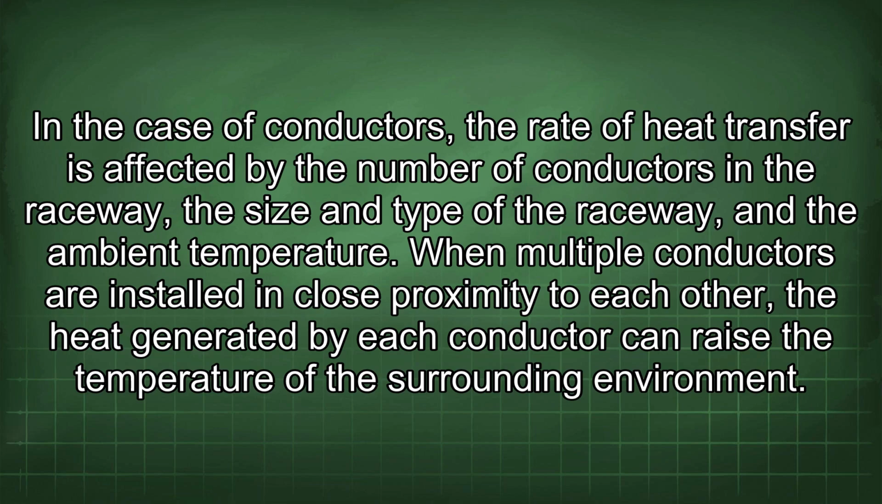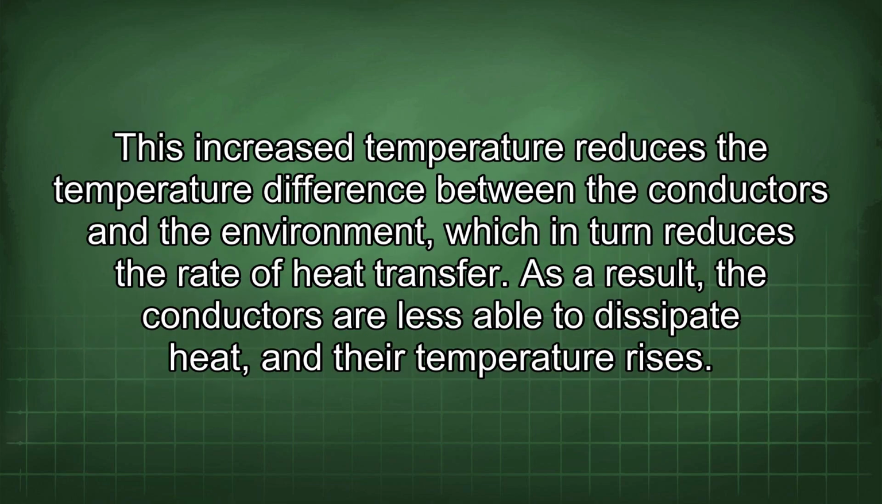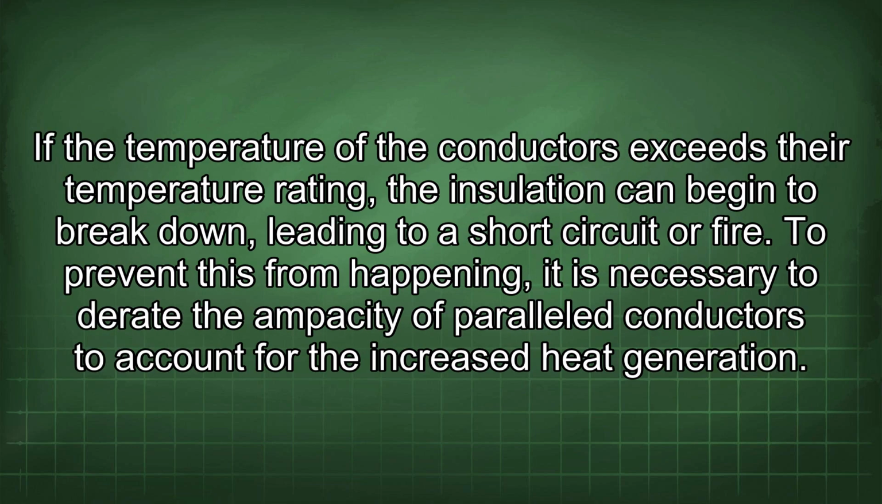When multiple conductors are installed in close proximity to each other, the heat generated by each conductor can raise the temperature of the surrounding environment. This increased temperature reduces the temperature difference between the conductors and the environment, which in turn reduces the rate of heat transfer. As a result, the conductors are less able to dissipate heat, and their temperature rises. If the temperature of the conductors exceeds their temperature rating, the insulation can begin to break down, leading to a short circuit or fire. To prevent this from happening, it is necessary to derate the ampacity of parallel conductors to account for the increased heat generation.